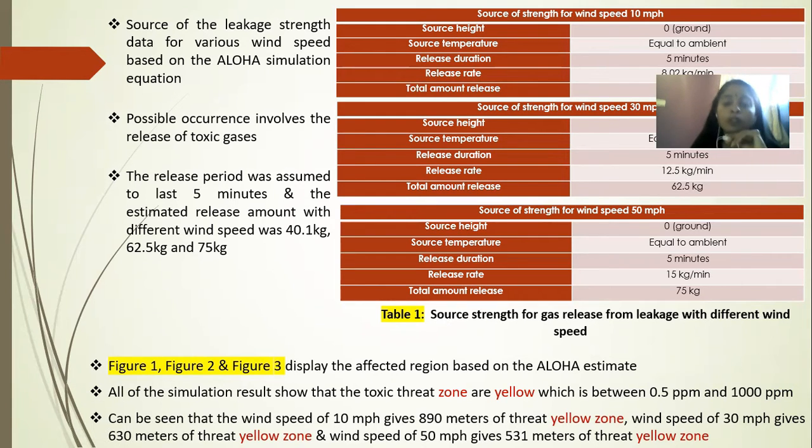Therefore, it can be concluded that the higher the wind speed, the shorter the distance of the threat zone. It is because the increased wind speed makes the leaking dimethyl disulfide relative density lower, due to the increased wind speed of air that will increase the relative density of air.